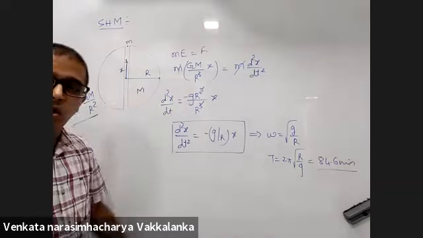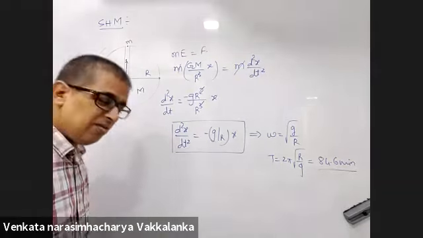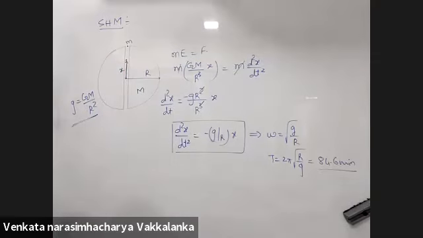What if the tunnel is not passing through the center of the earth? Even then it will be 84.6 minutes. I'll prove that. Take it down till here.